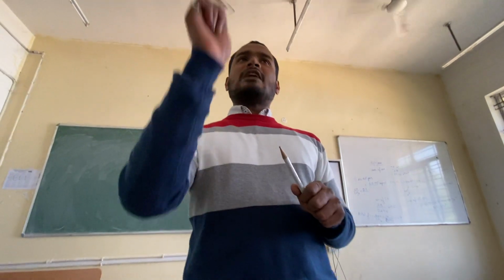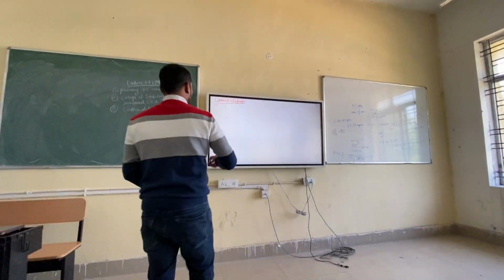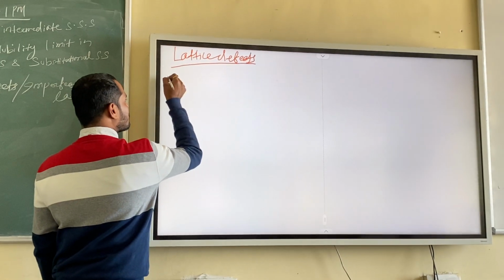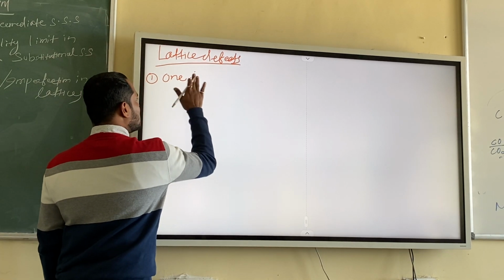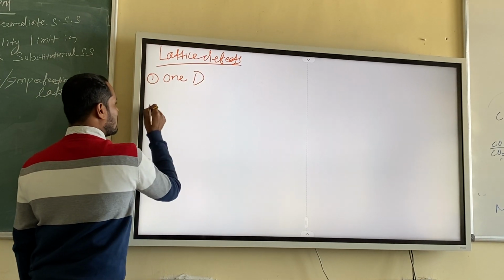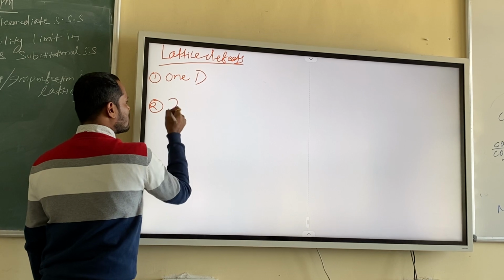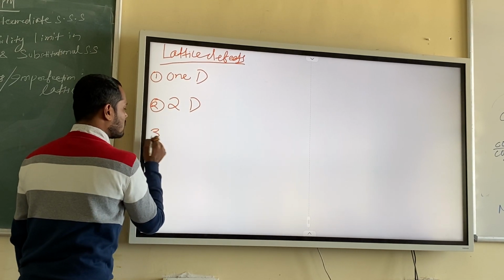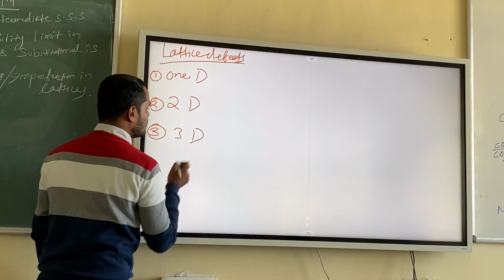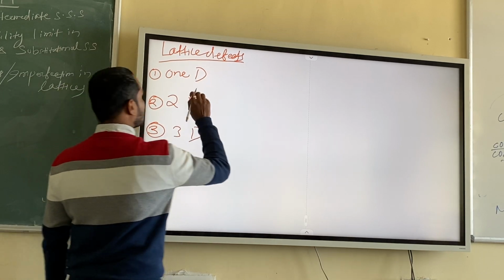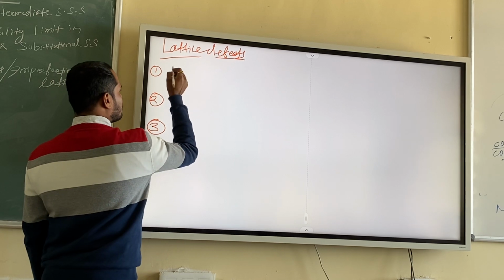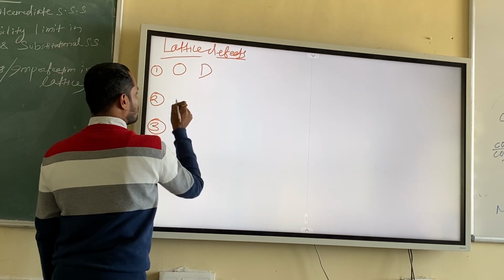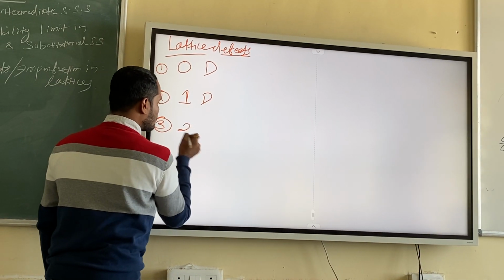I'll talk now about the classification of lattice defects first. One dimensional or 1D, and the second one is 2D, the third one is 3D, and I'll start with 0D better. 0D, 1D, 2D.